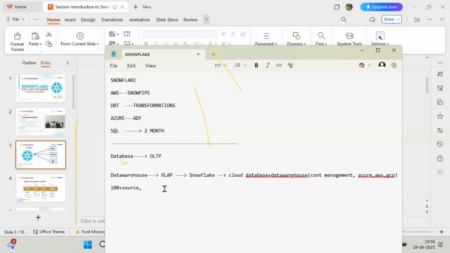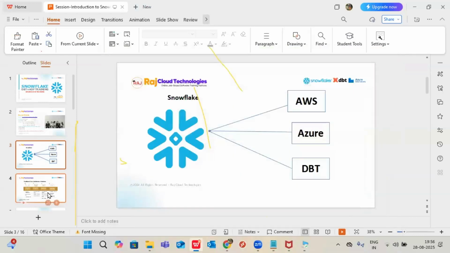So minimum 10 years you can stay here. No need to worry about your profile. But how you are making your foundation is totally in your hands. So this is the reason, guys, if you learn Snowflake, it will be a benefit to you. Okay, let me come out from there.